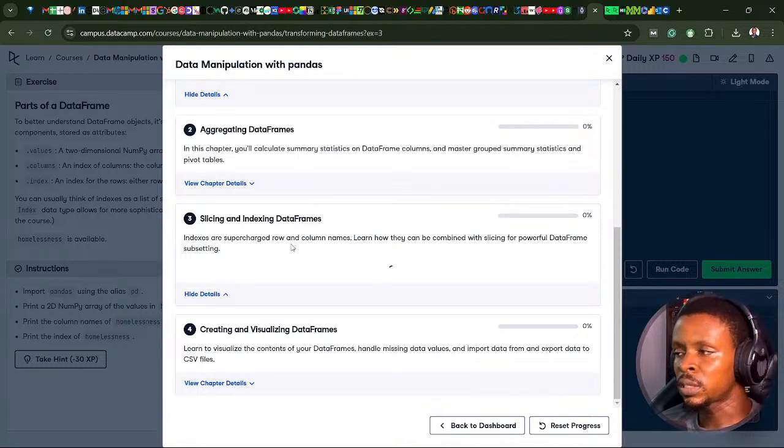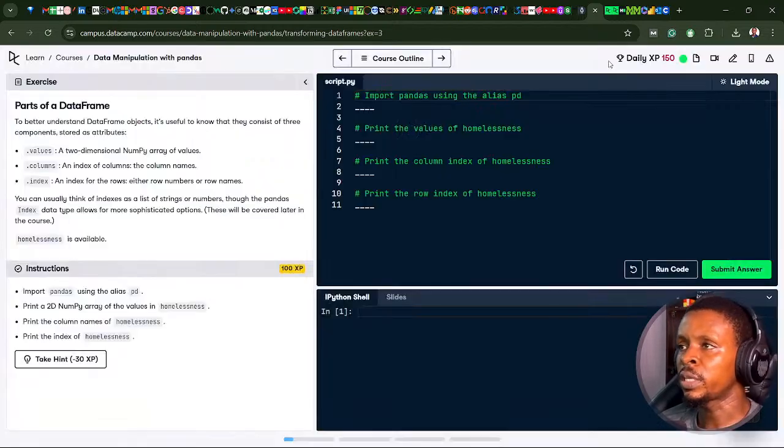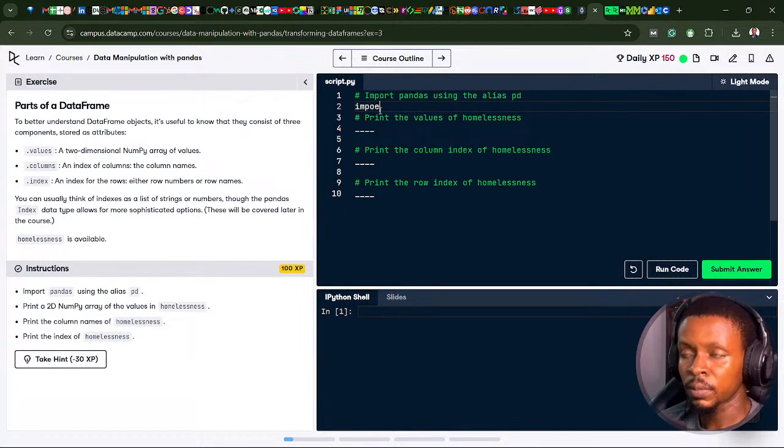Let's see, the slicing and dicing section. So that's by the way. Let's continue. We'll probably just stop after a couple of subsetting or sorting rows lessons here. But let's continue. Import pandas using the alias pd. So it's called on import pandas as pd.